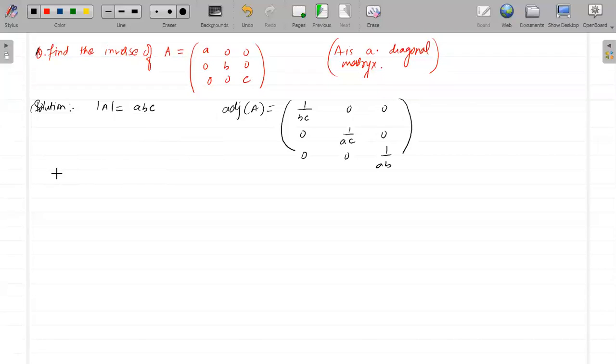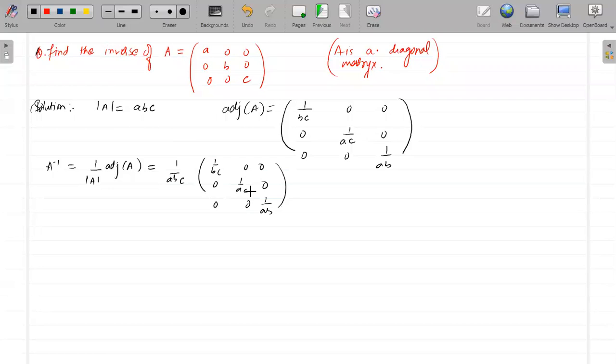Now, A inverse will be simply 1 by determinant of A into adjoint of A, right? So when I multiply, this will become the adjoint. So this is a matrix. This will be 1 by ABC, and this is BC, 0, 0, 0, AC, 0, 0, 0, AB. Understood? Now, when I multiply this 1 by ABC inside, this whole,